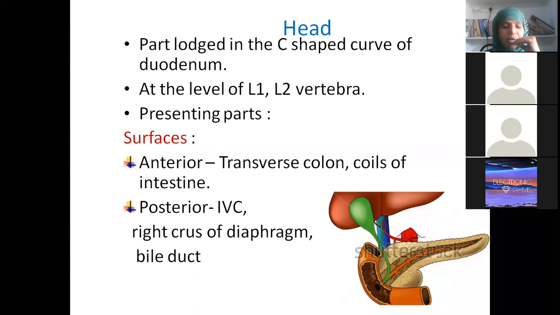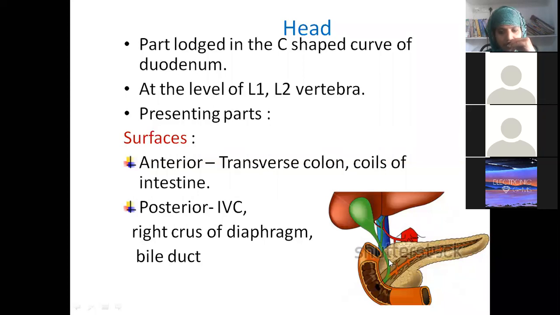Excellent. Why is the right crus larger than the left crus? Liver. Yes, the liver is present on the right side, and the diaphragm is the chief muscle of respiration. Posteriorly, the head of the pancreas is related to the right crus of the diaphragm.